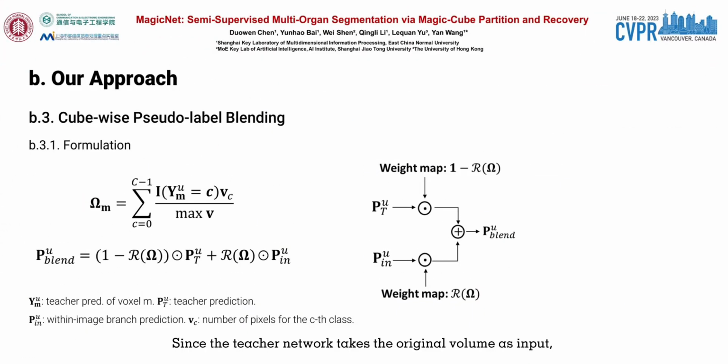Since the teacher network takes the original volume as input and pays more attention to learning large organs in the head class, the teacher pseudo-label may be biased to large organs. This module is proposed to unbias the pseudo-label via blending cube-wise features. Specifically, we collect the number of voxels for each organ class as organ-wise weights during the training process, and we leverage these weights to blend the outputs from the teacher model and the within-image branch as the final pseudo-label.